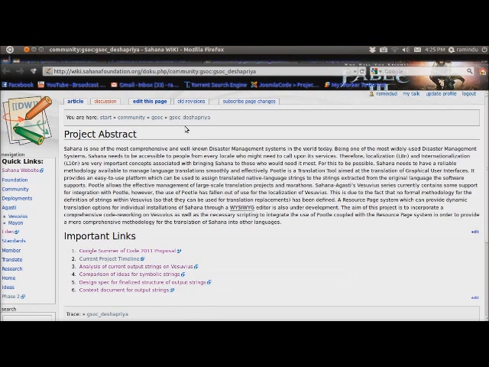Now this is the wiki page for my project, and here I've included the project abstract as well as links to some documents related to the project. Here you get the project proposal I submitted to get into Google Summer of Code, the project timeline, and some other documents related to the strings found in Vesuvius. We'll be going back to a couple of those later.